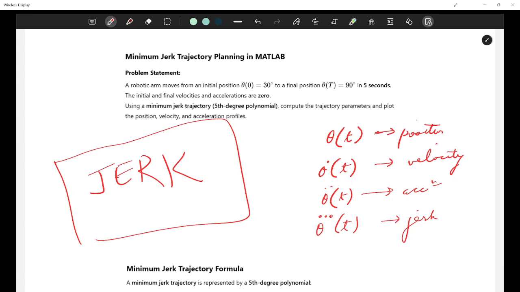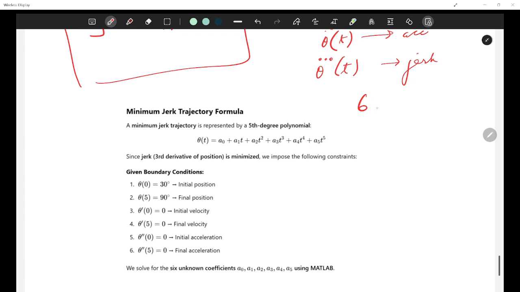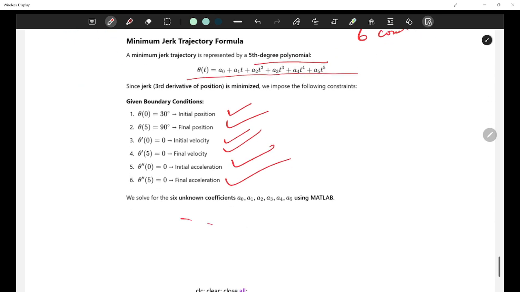For that, we need to go with a 5th degree polynomial, because the number of constraints has increased to 6. Okay. So a minimum jerk trajectory is represented by a 5th degree polynomial, which is given by this equation. Theta t is equal to a0 plus a1t plus a2t square plus a3t cube plus a4t to the power 4 plus a5t to the power 5. Since jerk, which is a third derivative of position, is minimized, we impose the following constraints. Initial position, final position, initial velocity, final velocity, initial acceleration, final acceleration. We solve for these 6 coefficients.